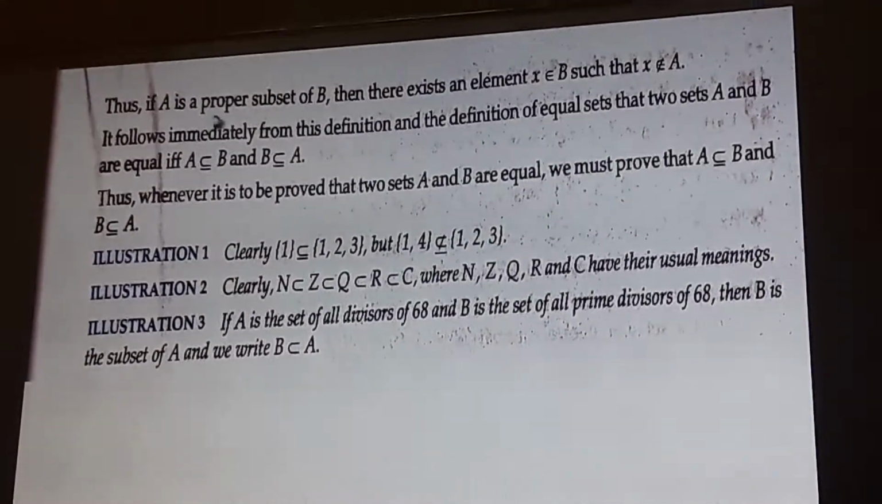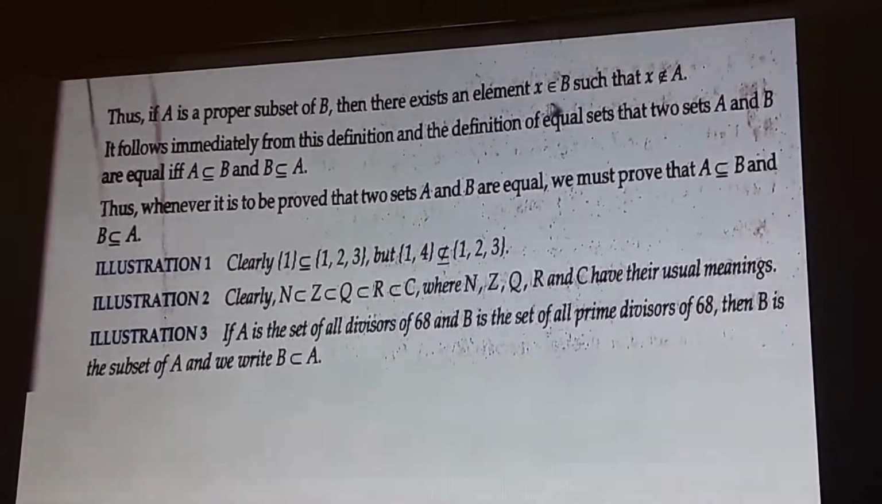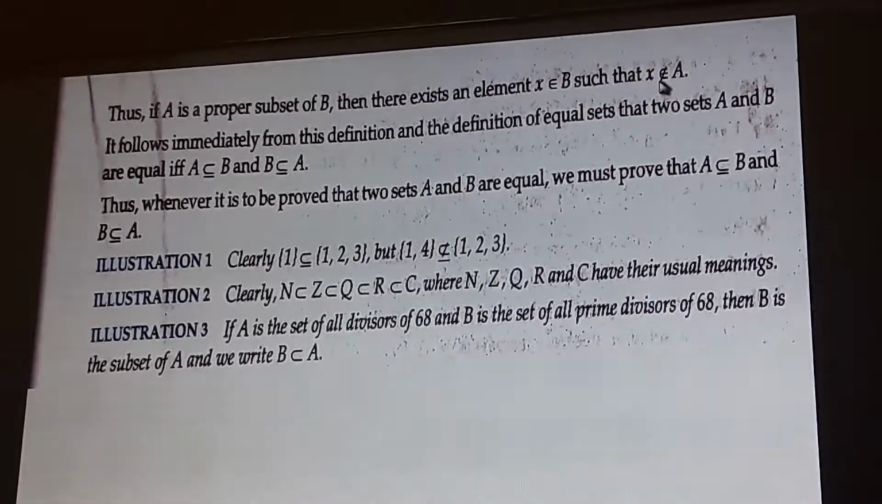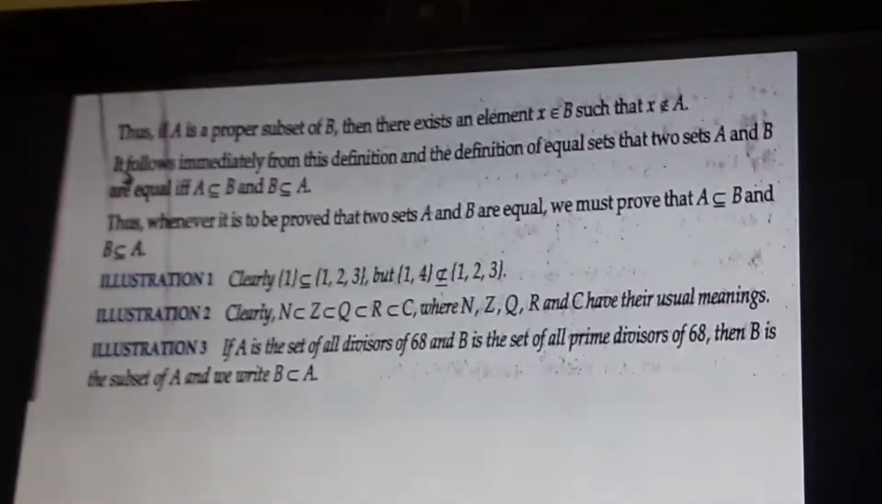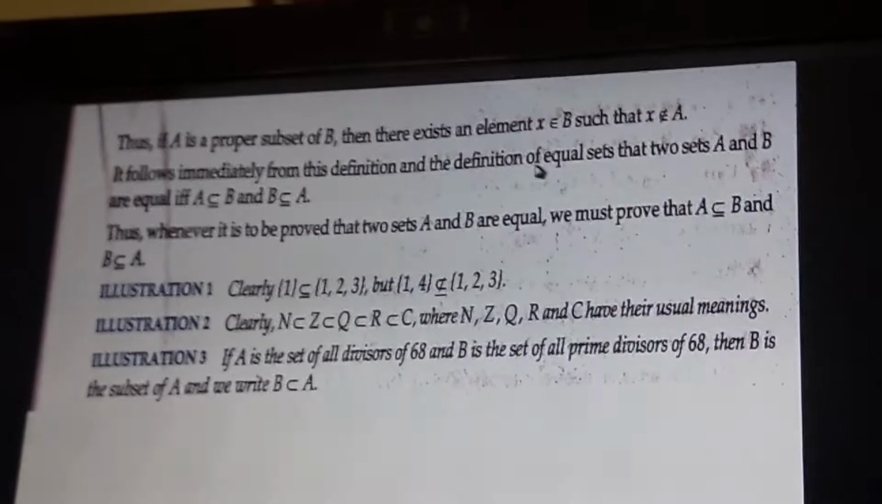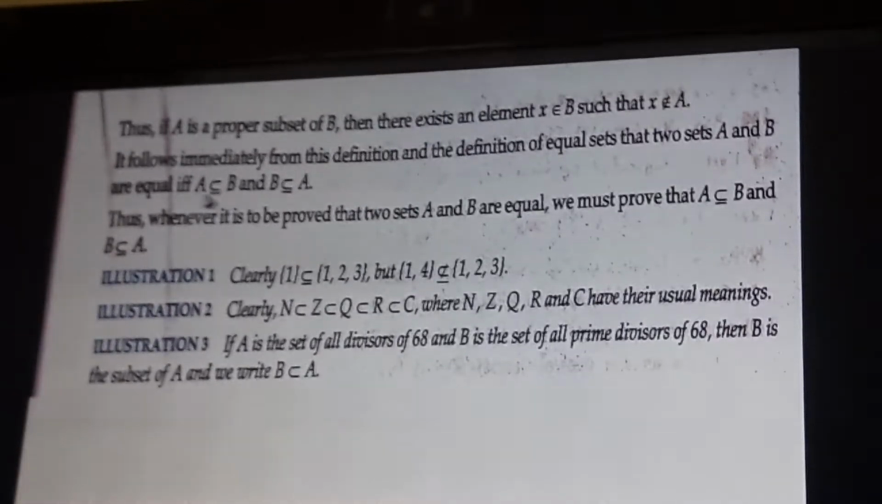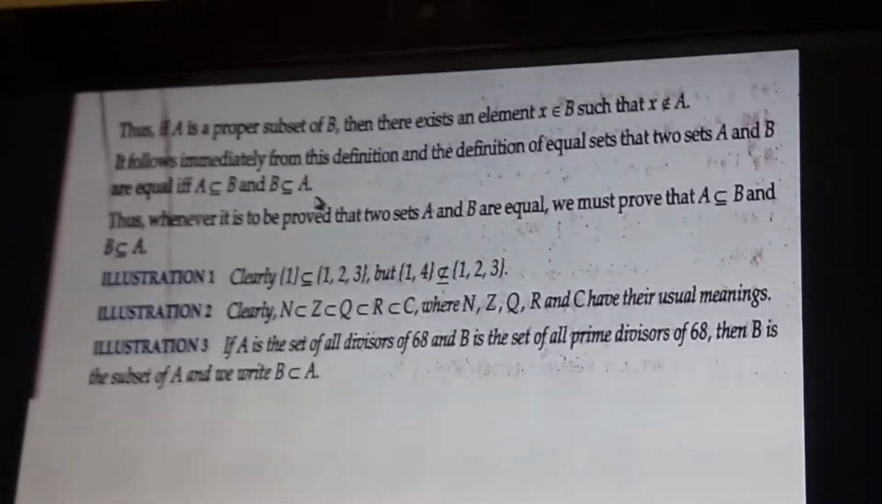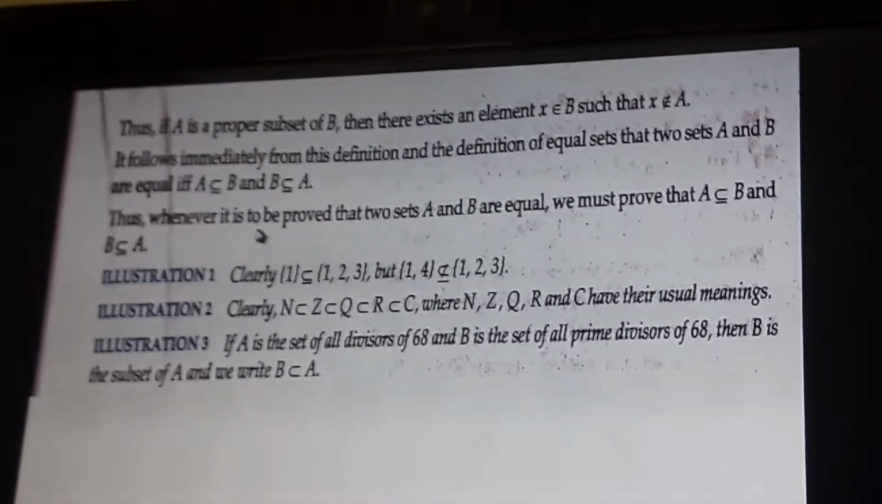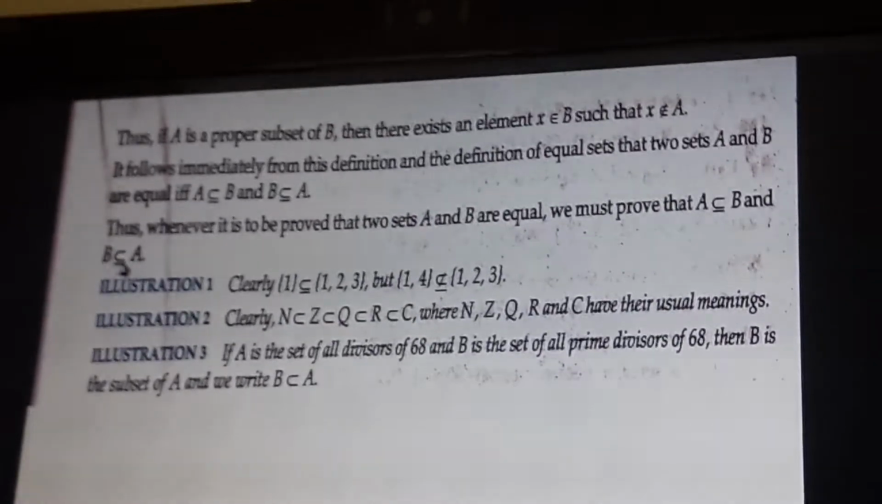Thus, if A is a proper subset of B, then there exists an element x belongs to B such that x does not belong to A. It follows immediately from this definition and the definition of equal sets that two sets A and B are equal if and only if A is a subset of B and B is a subset of A. Thus, whenever it is to be proved that two sets A and B are equal, we must prove that A is a subset of B and B is a subset of A.